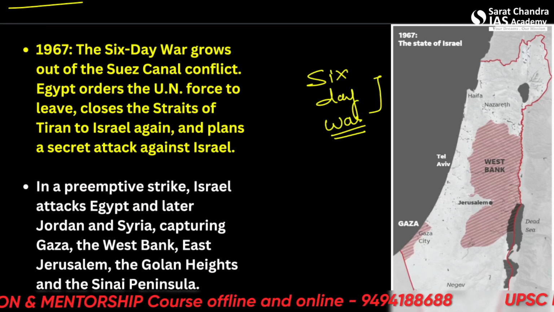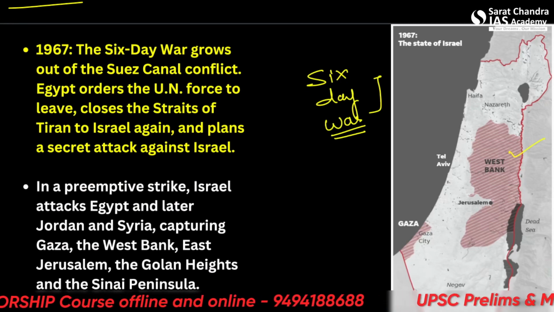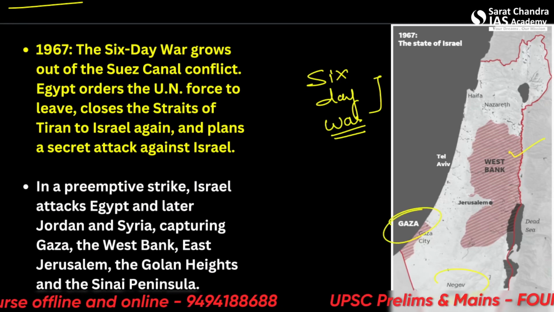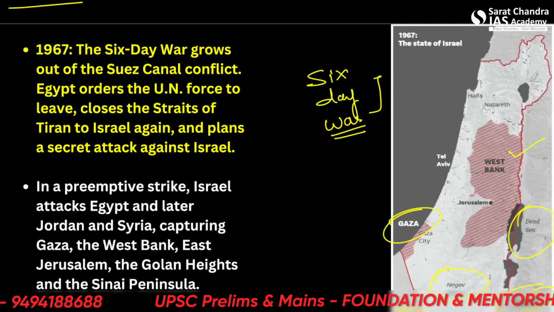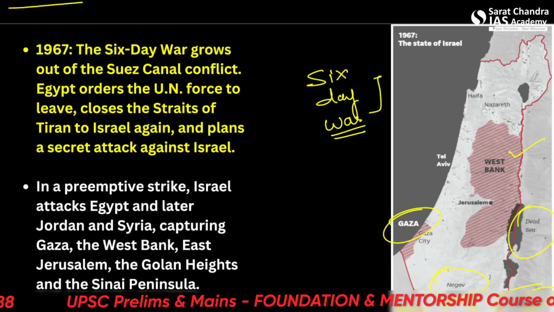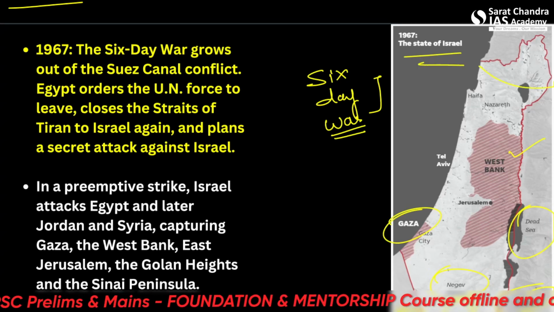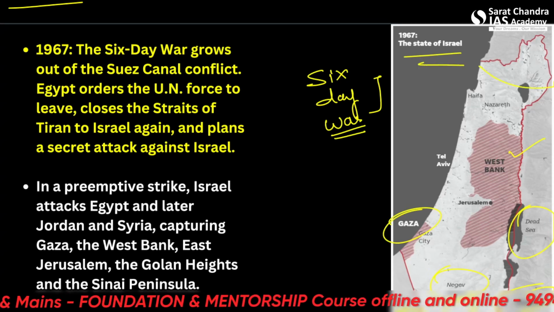You can again see this is the West Bank. This is Gaza, the Negev Desert, Egypt again, Jordan. This is the Dead Sea. This is the Red Sea. Please remember the difference. So this was the position of the State of Israel in 1967.